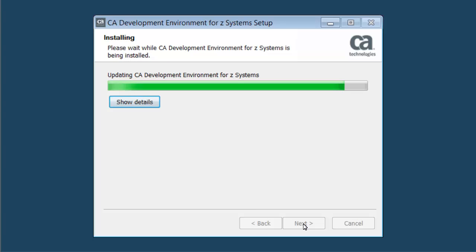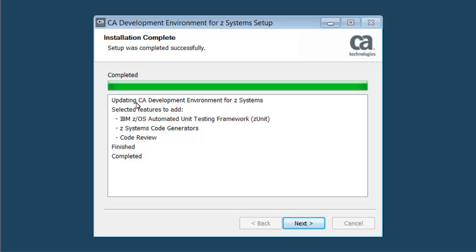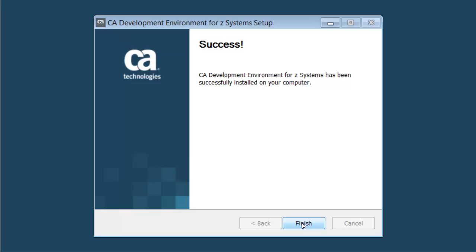The Install Progress bar appears. Click Show Details to follow the installation process. When the install is completed, click Next. The success window appears, and you can click Finish to complete the update process.